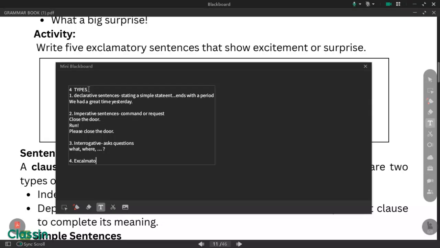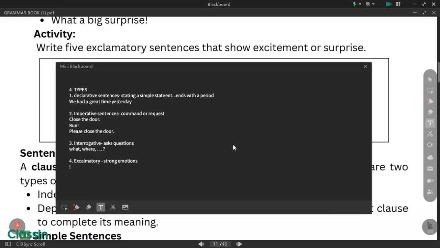So exclamatory sentences are sentences that express strong emotions. So maybe you're scared or afraid, and it ends with an exclamation point. So that's our last time's topic, no?